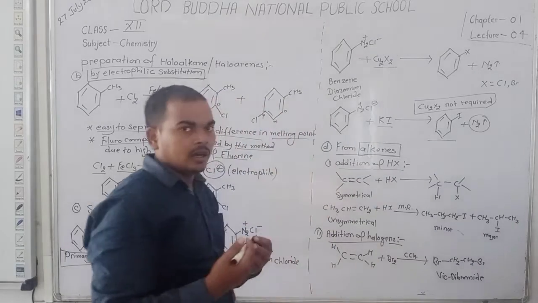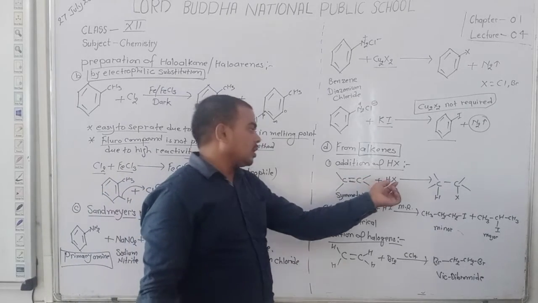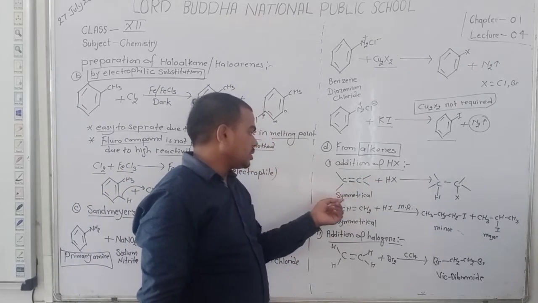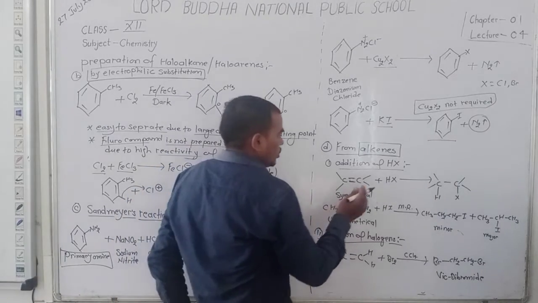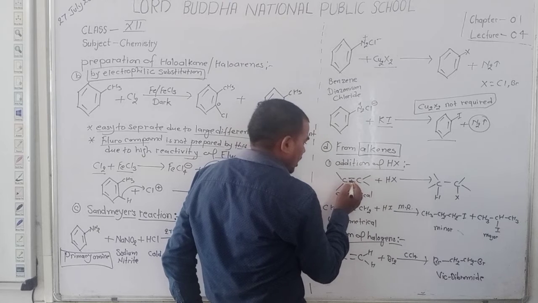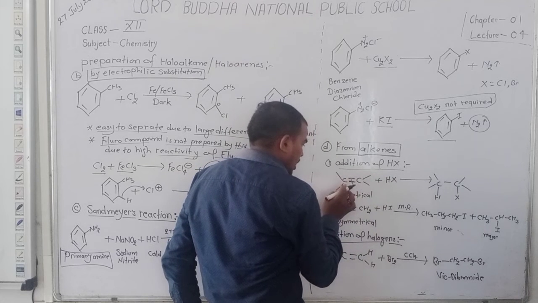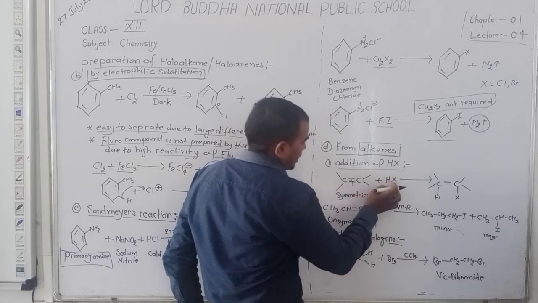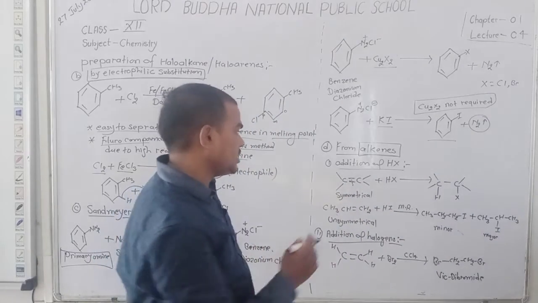When we add HX to a symmetrical alkene, one hydrogen breaks the pi bond and adds to the first carbon and the halogen adds to the second carbon of the double bonded carbons. Okay, as I draw here.